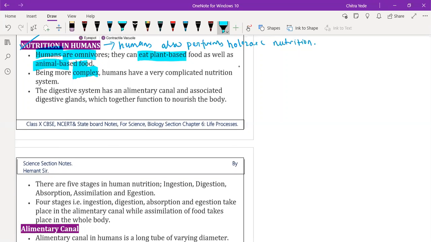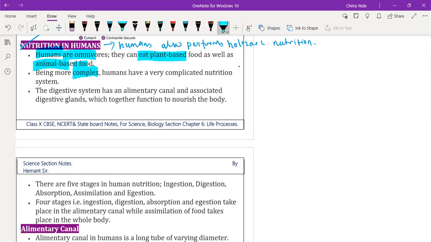It performs all the life surviving processes from the single cell only. Even nutrition also, how amoeba consumes food with the help of pseudopodia, and it forms food vacuoles, and that food vacuole passes through the cytoplasm, and digestion, absorption, and assimilation, all the processes take place. Means all the 5 steps. Which are they? Ingestion of food, then digestion of food, absorption of nutrients from the food, then assimilation and excretion. All these 5 steps are performed by the single cell only.